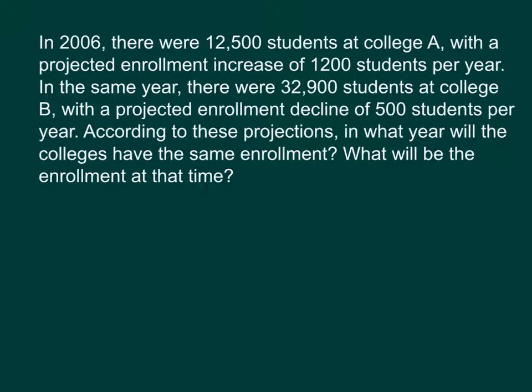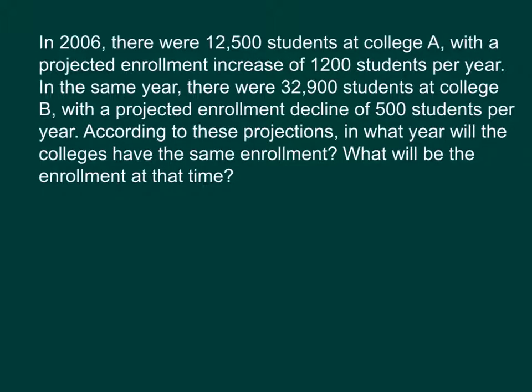Next up, in 2006, there were 12,500 students at College A with a projected enrollment increase of 1,200 students per year. In the same year, there were 32,900 students at College B with a projected enrollment decline of 500 students per year. According to these projections, in what year will the colleges have the same enrollment? What will be the enrollment at that time? So we've got two things that we're answering.